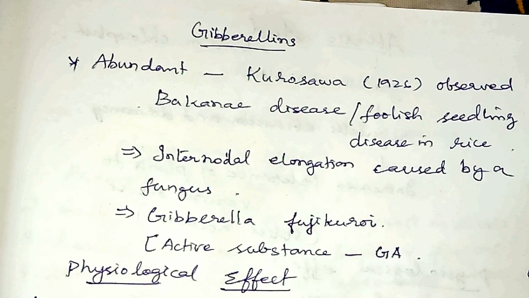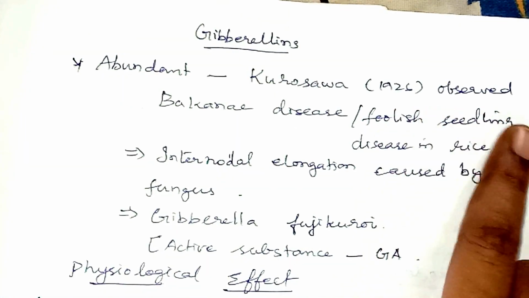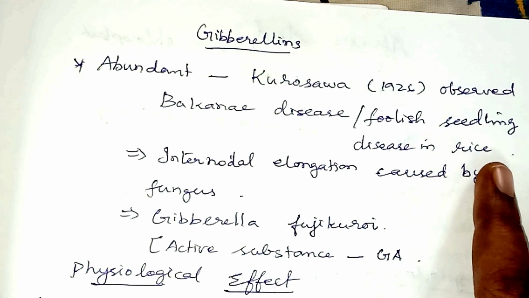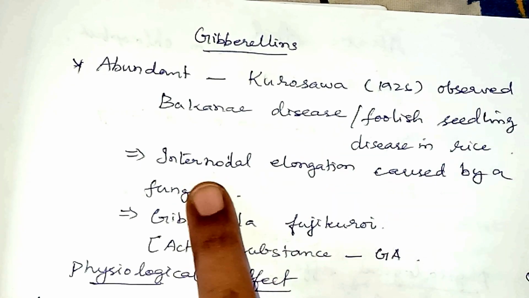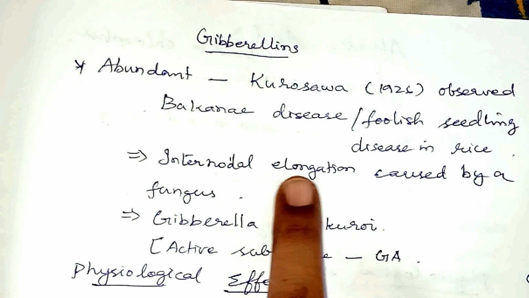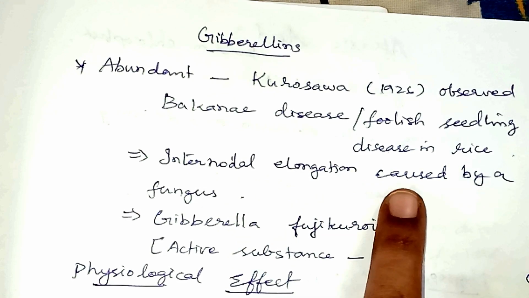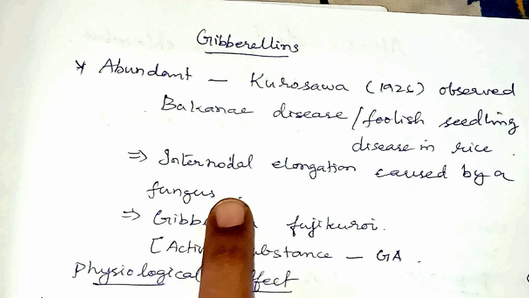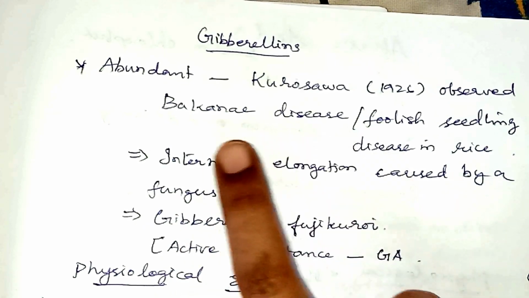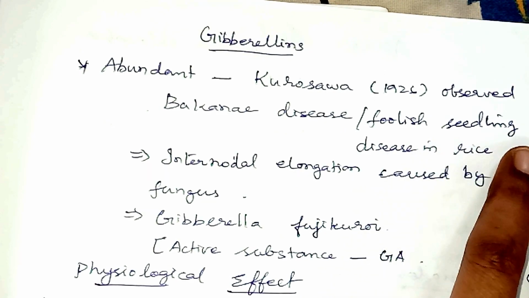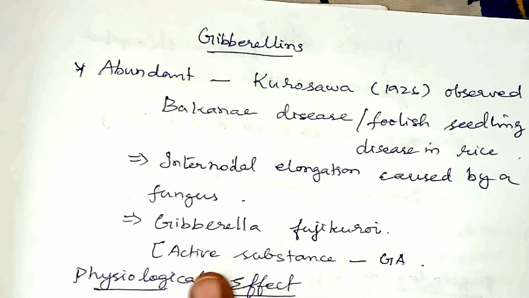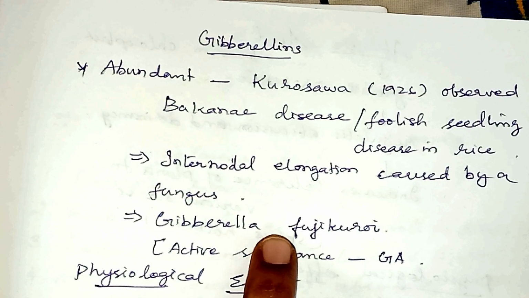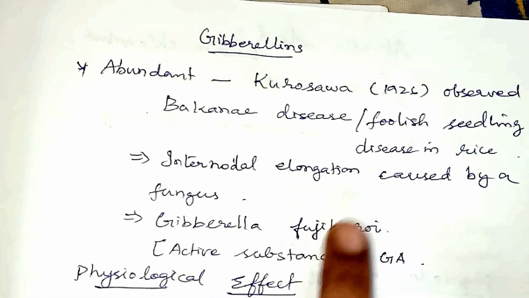Now the third hormone, gibberellins. Gibberellins are found abundantly in the plant. Kurosawa in 1926 first observed this in his rice crops. He could see that some of the rice plants were growing very tall because of internodal elongation. When he looked for the cause, he saw a fungus in association with these plants, which causes the disease called Bakanae disease or the foolish seedling disease in rice. This fungus is called Gibberella fujikuroi. The active substance present in this fungus, which is responsible for causing the internodal elongation, is called gibberellic acid.